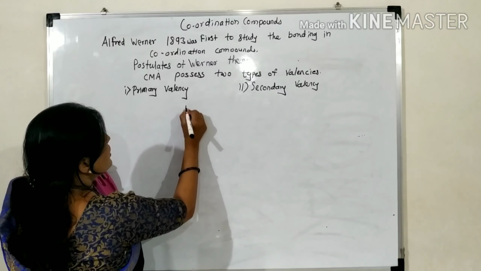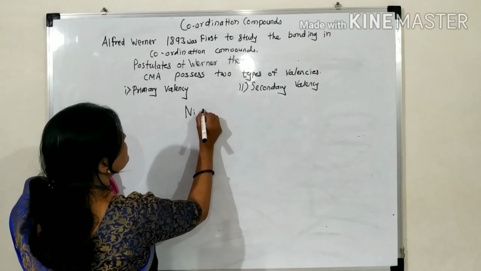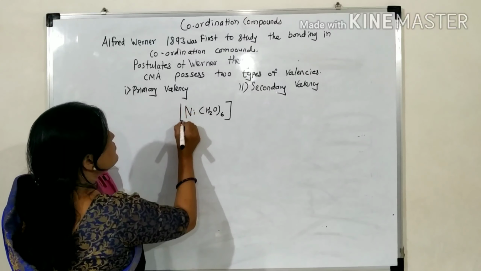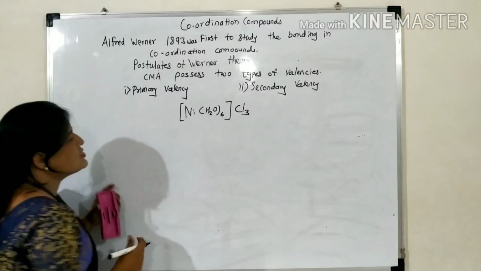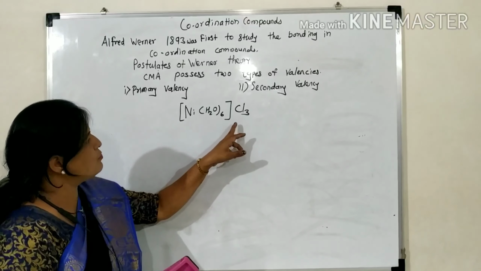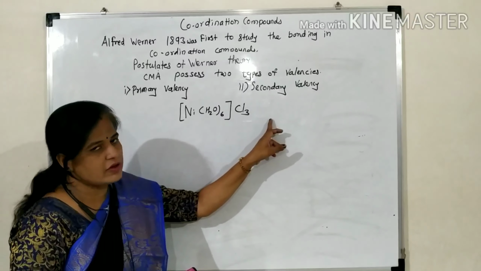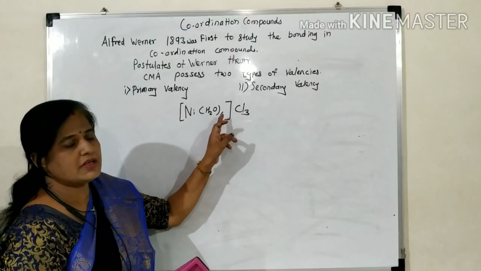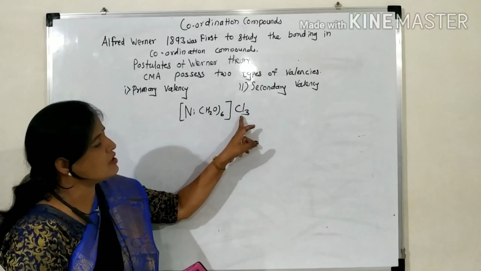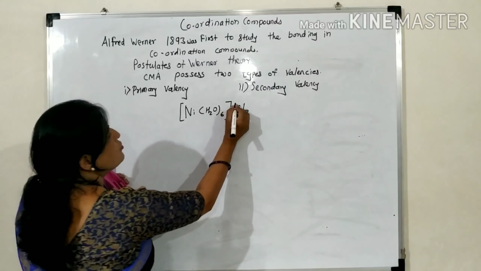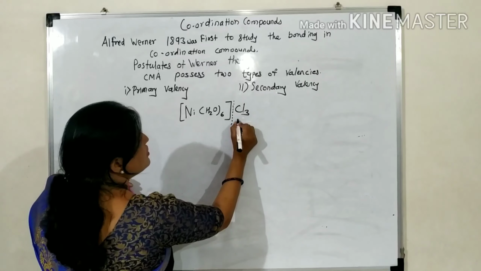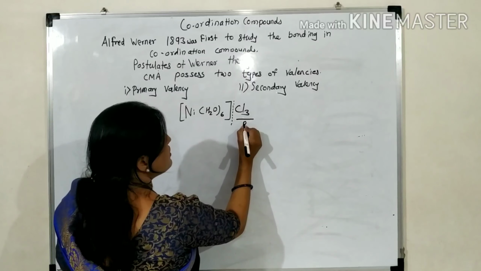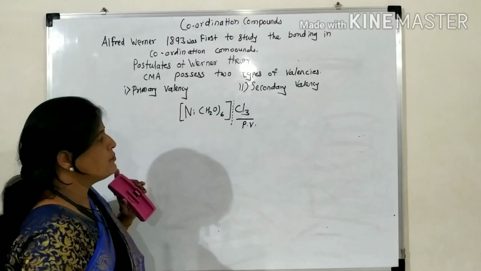If we take a compound like [Ni(H2O)6]Cl3, this is a coordination compound. In this coordination compound, there are 2 spheres. The entity in the square bracket is called the coordination sphere, and the outside is the ionization sphere. The ions outside the square bracket are called the primary valency.